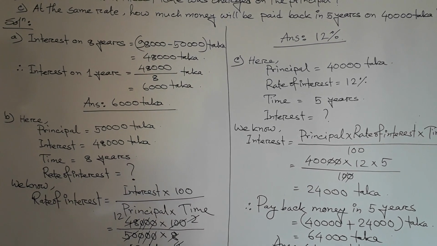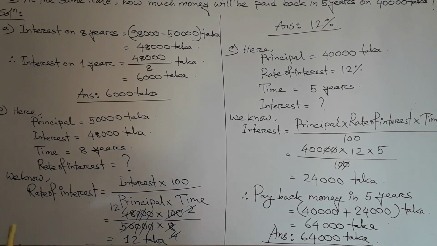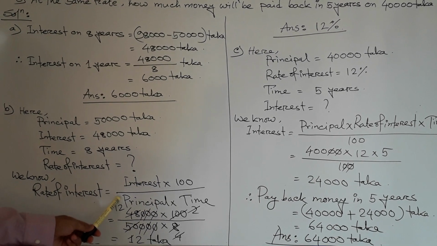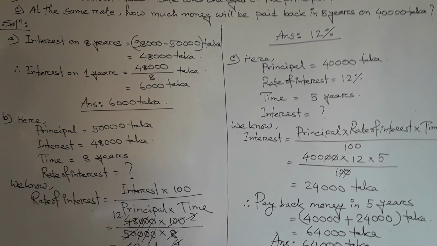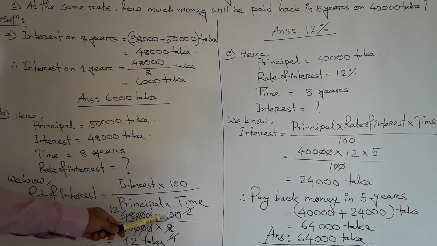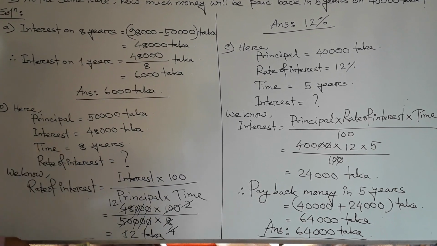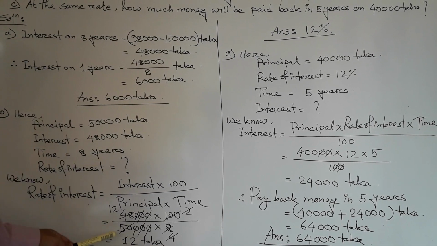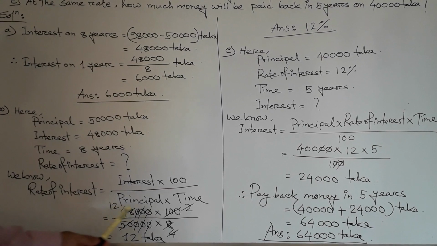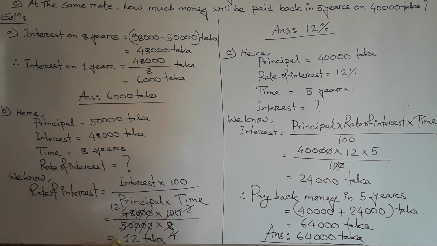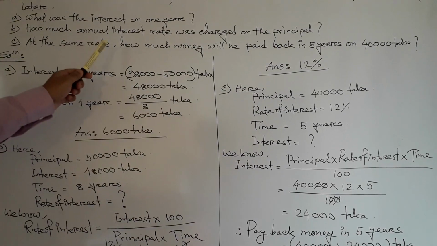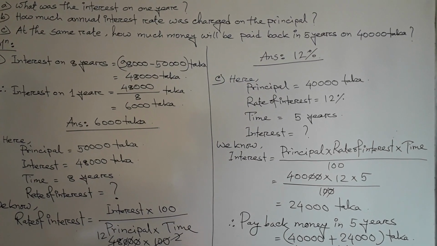So we know that the formula of rate of interest equal interest multiply 100 divide principal multiply time. So here interest is 48,000 and multiply 100, and principal is 50,000 taka and multiply the time 8 years. Now we cut, then result 12 taka. So 12%. So 12% is the rate of interest.